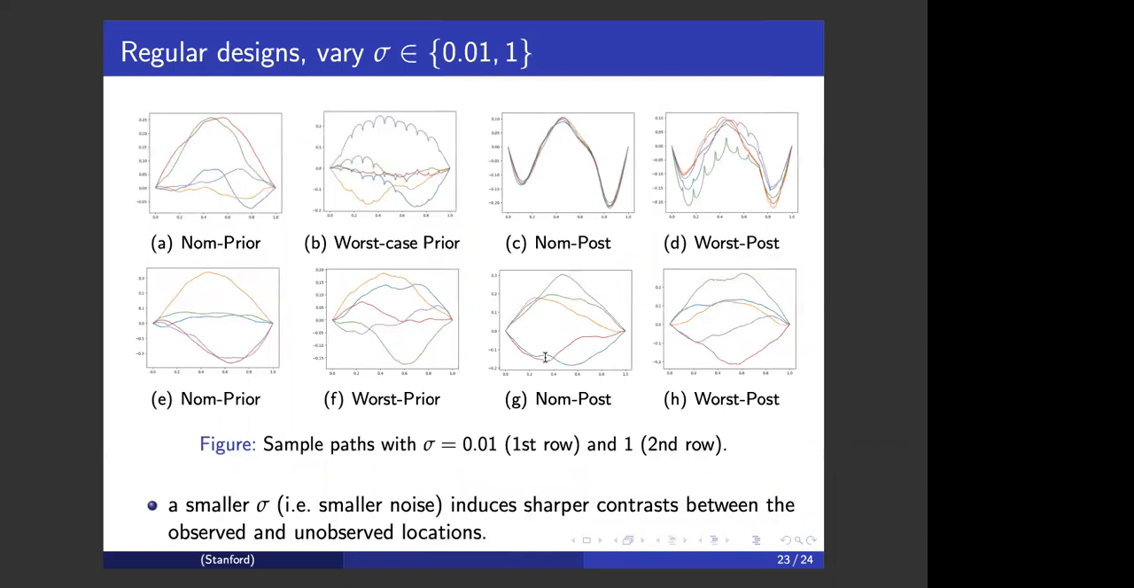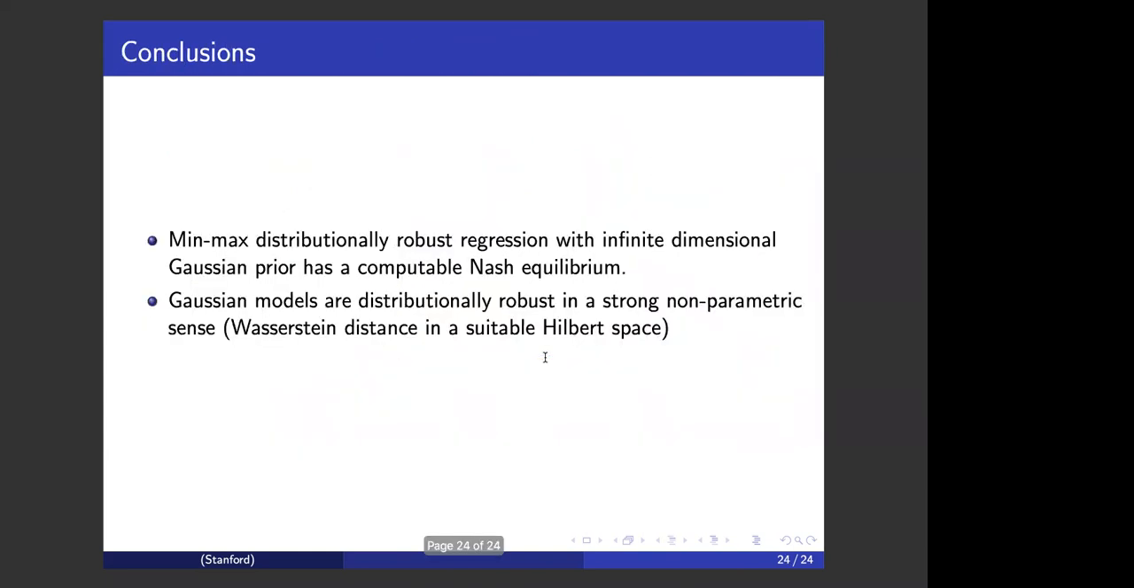And finally, if we're considering a smaller sigma, meaning a smaller noise level, then the majority of the transport cost can be allocated to the transportation of the function component. Then it also introduces a sharper contrast between the observed and unobserved locations.